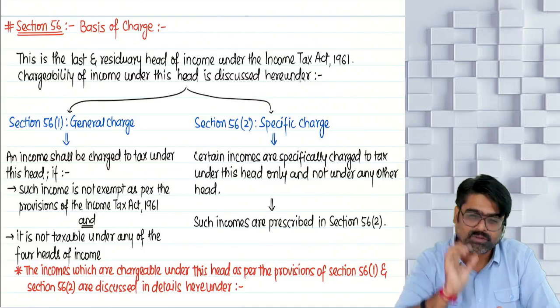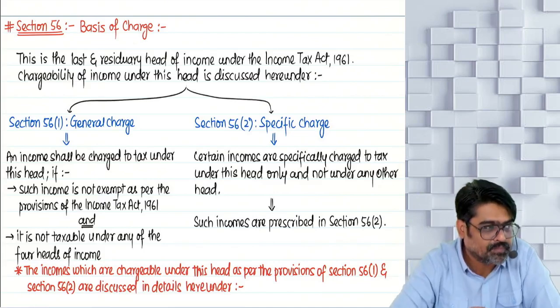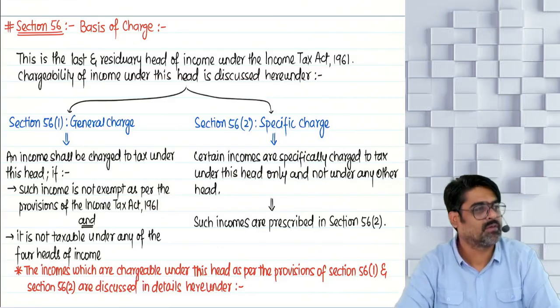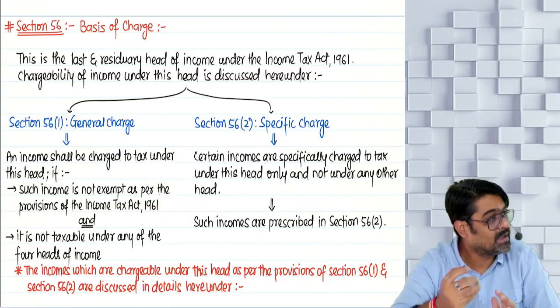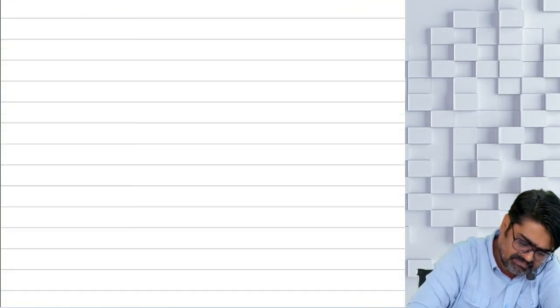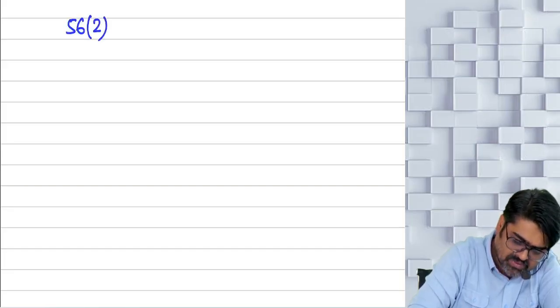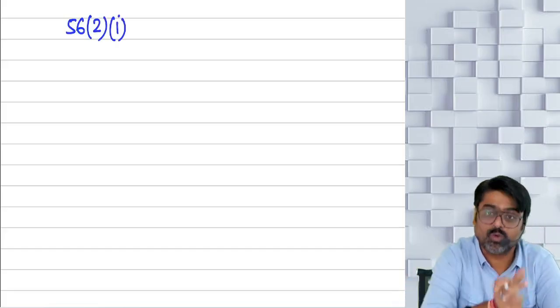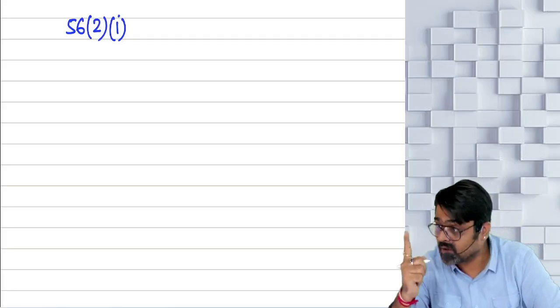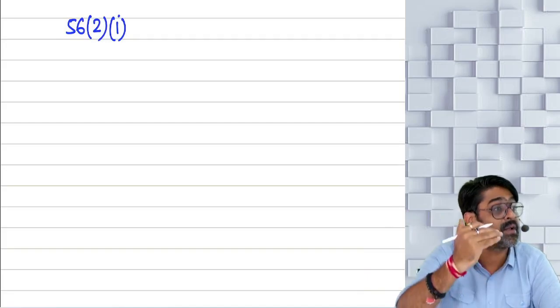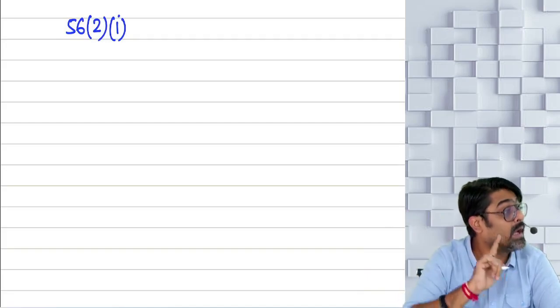Understanding? So first you are going to focus on which incomes? Incomes which are specifically taxable under the head IFOS. You cannot take these incomes to any other head. So the first income which you are going to learn, section 56 subsection 2 clause 1. In the 56 subsection 2 specific charge, there is clause number 1, the first income, which will be taxable under the head IFOS, only IFOS, no other head.